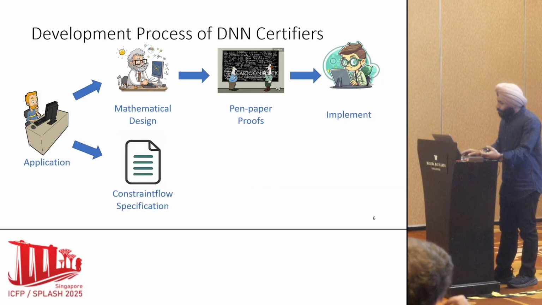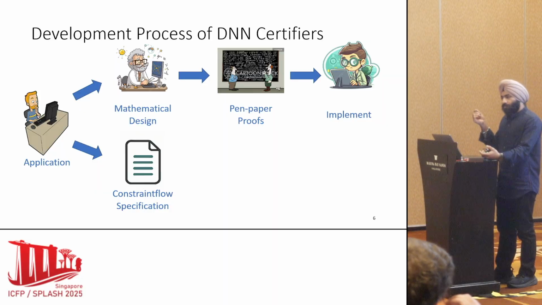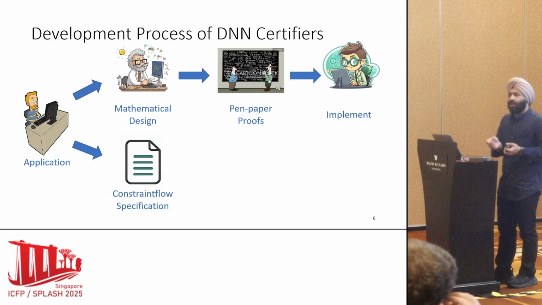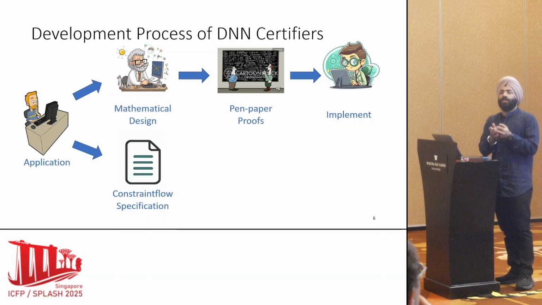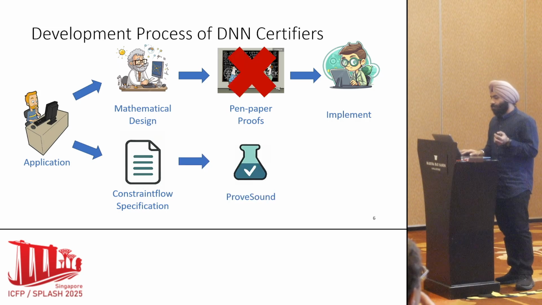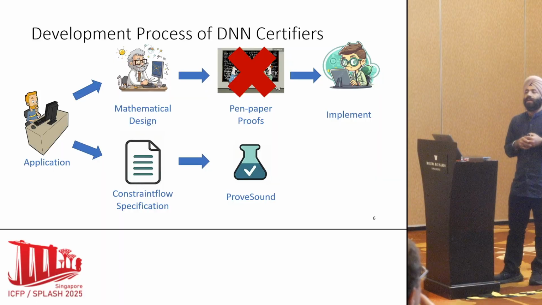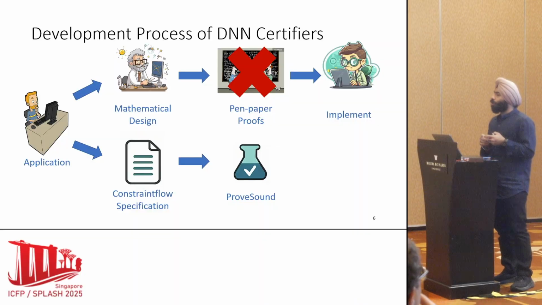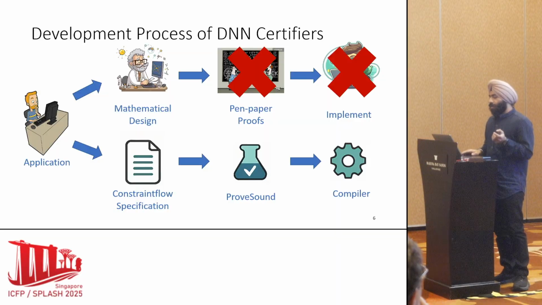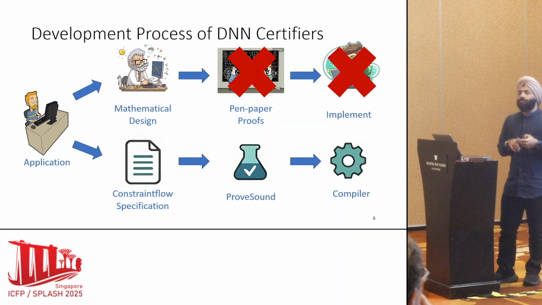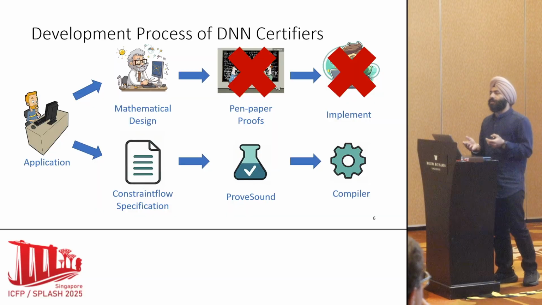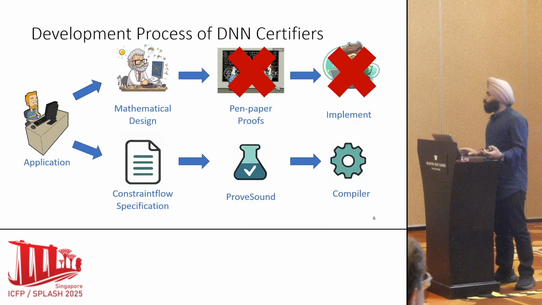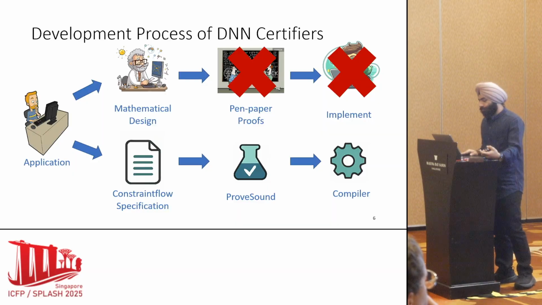We provide an alternate approach, where instead of coming up with pen and paper designs, they write in a DSL, which we call ConstraintFlow, because it's basically the constraints which are flowing through the neural network. Once we have a specification in ConstraintFlow, we can automatically verify the correctness of this specification. By correctness, I mean the over-approximation based soundness. Now, you no longer need to write the pen and paper proof. That can be done automatically. And once that is done, we have a compiler which can compile those specifications into an actual executable that runs on neural networks. Now, be it a CPU backend or a GPU backend, you will get it for free.